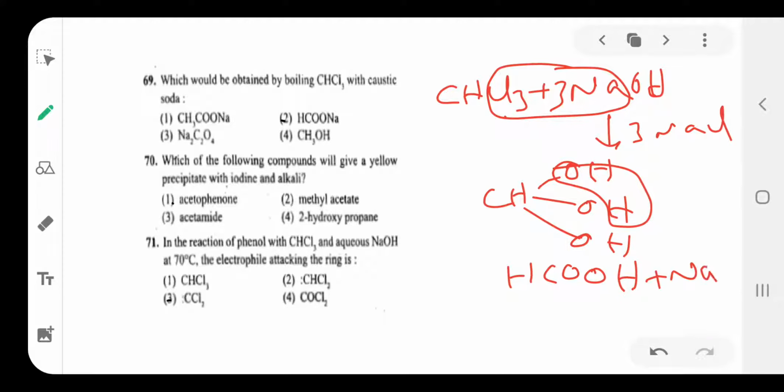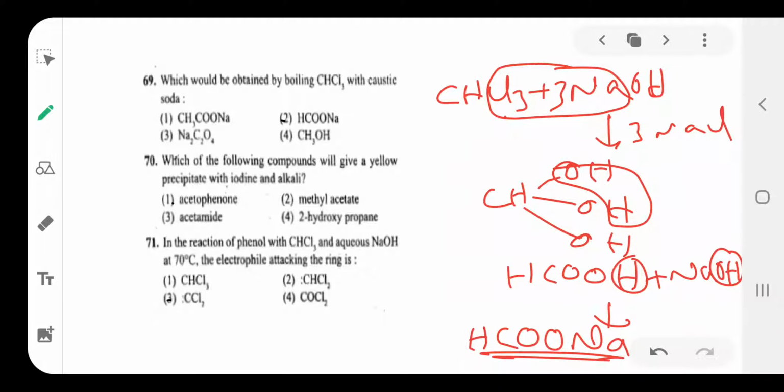It again reacts with one more NaOH, with H separating from the OH, and finally HCOONa, sodium formate, is the final product. So option 2 is the final product.